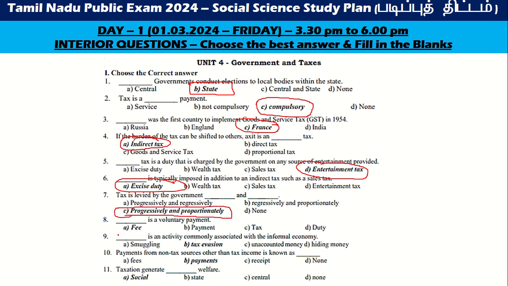Fee is a voluntary payment. Corruption is commonly associated with informal tax evasion. Payment from non-tax sources other than tax is known as non-tax payment. Taxation generates welfare, meaning social welfare.